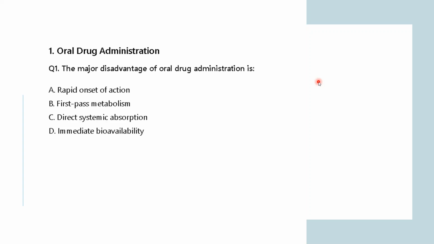So the first question is: the major disadvantage of oral drug administration is rapid onset of action, first pass metabolism, direct systemic absorption, or immediate bioavailability.